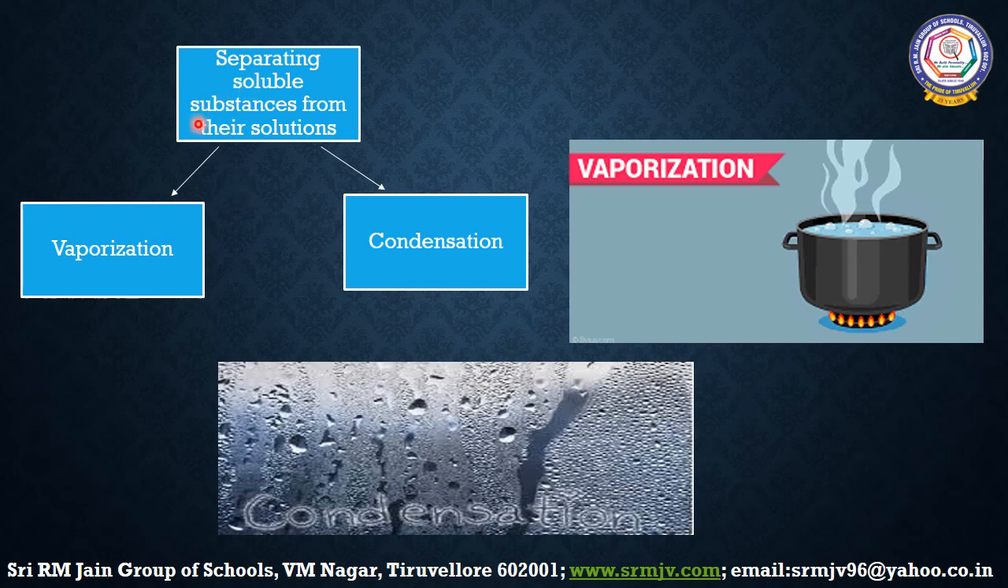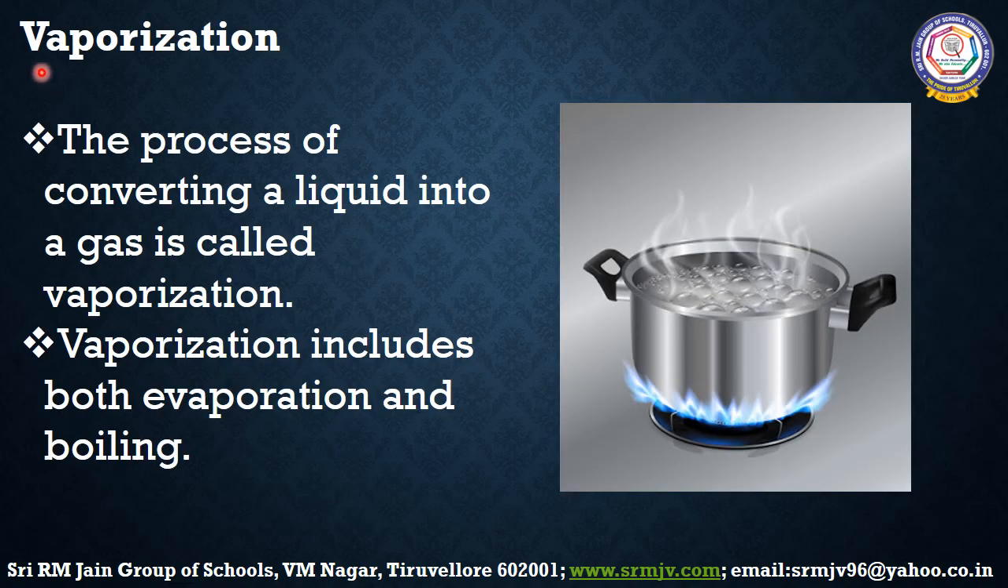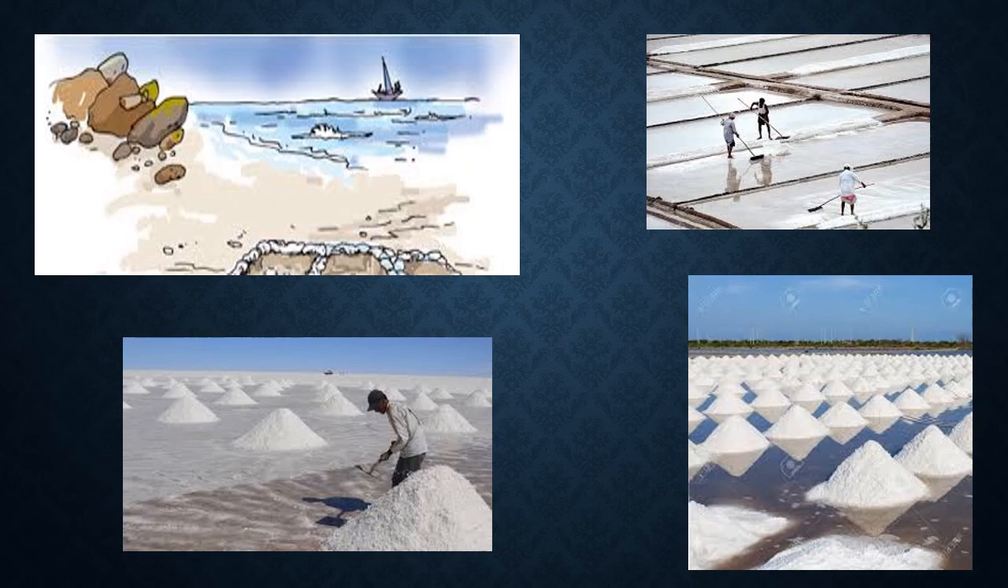Soluble substances can be separated from their solutions by vaporization and condensation. First one, vaporization. The process of converting a liquid into a gas is called vaporization. Vaporization includes both evaporation and boiling. On heating, the liquid vaporizes, leaving the solid behind as residue. Salt is obtained from seawater by this method.